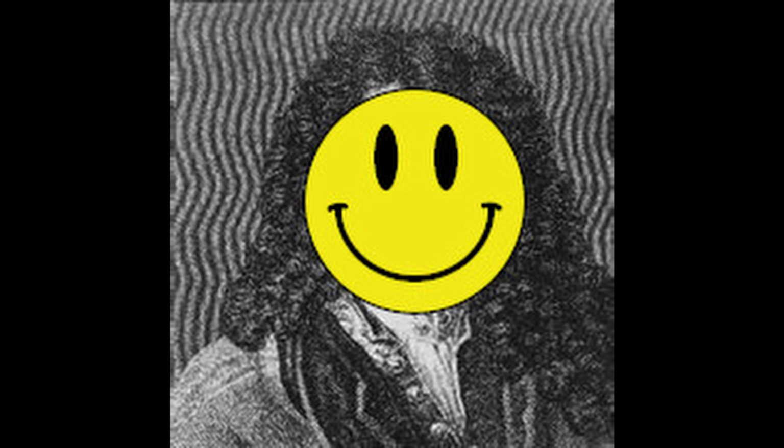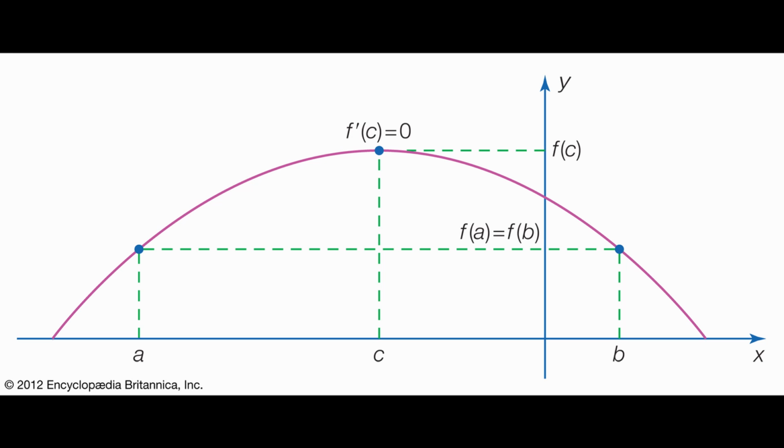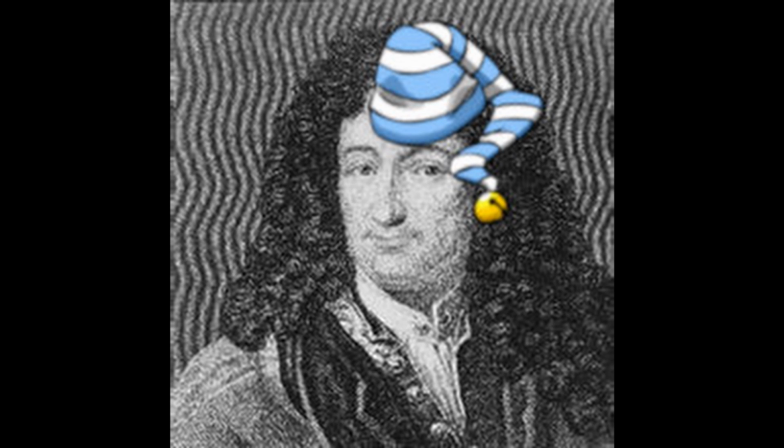"Fantastic! I found it after all. F prime of c is equal to 0," he screamed in joy. "I defined my theorem!" He then ran out of his house, still in his pajamas, because he wanted to show his theorem to all his mathematician friends.